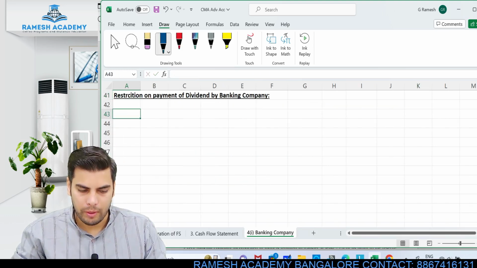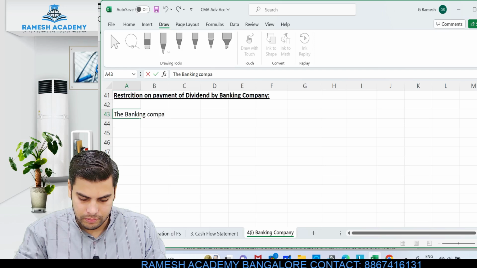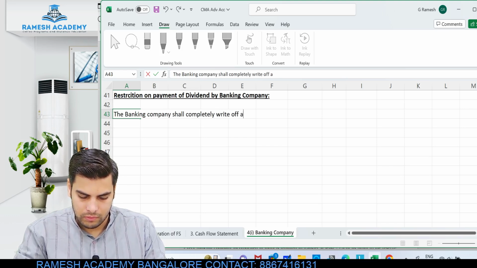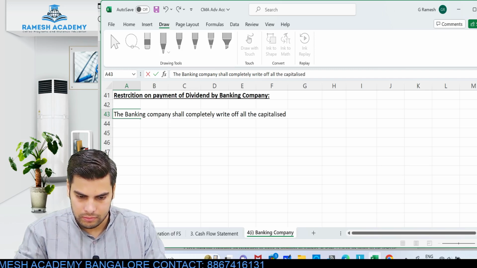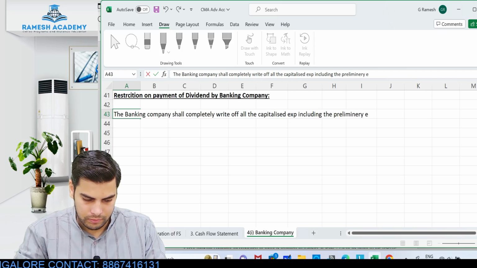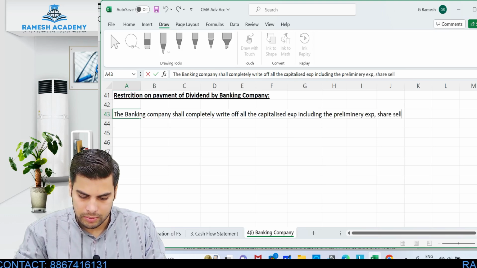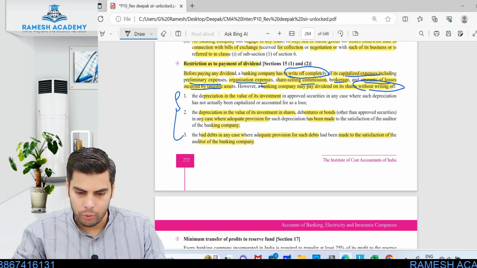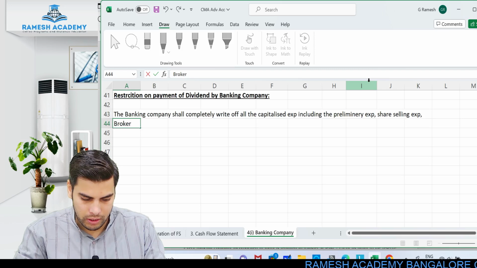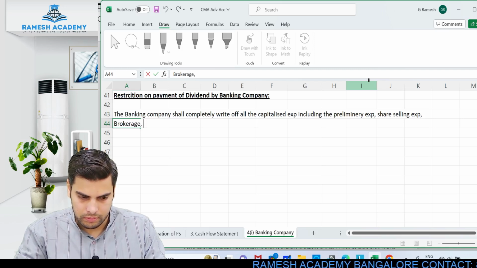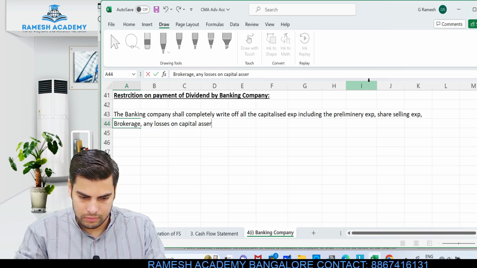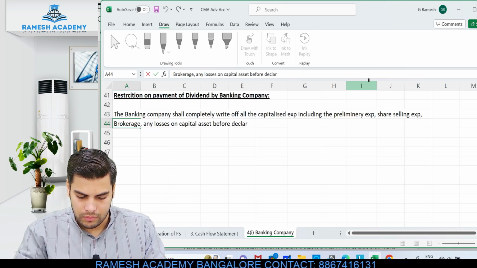So the very first point which you need to remember is the banking company shall completely write off all the capitalized expenses, including the preliminary expenses, share selling expenses, brokerage, commission, organization expenses, or any amount of losses on capital asset before declaring the dividend.